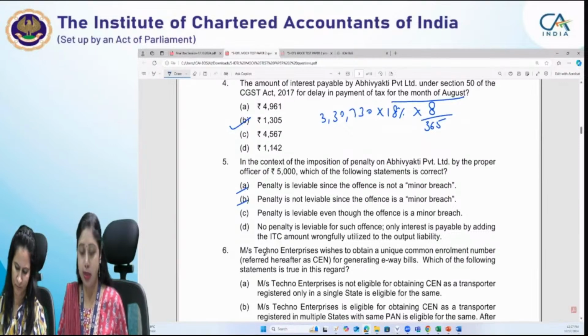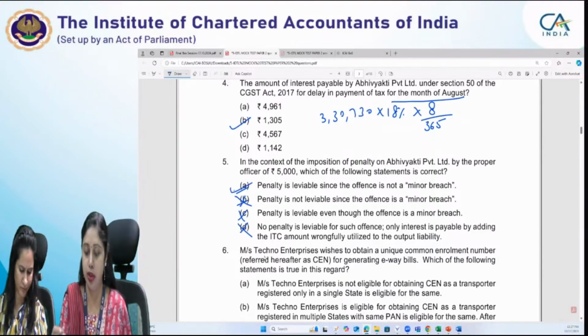So option C is also not correct. And D is totally wrong. B is wrong because it is not a minor breach. B says it is a minor breach. So we have only one correct option left with us, which is option A.